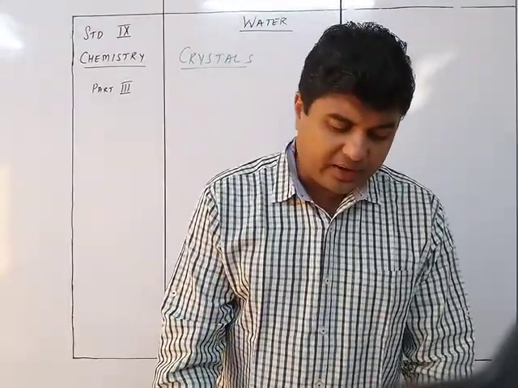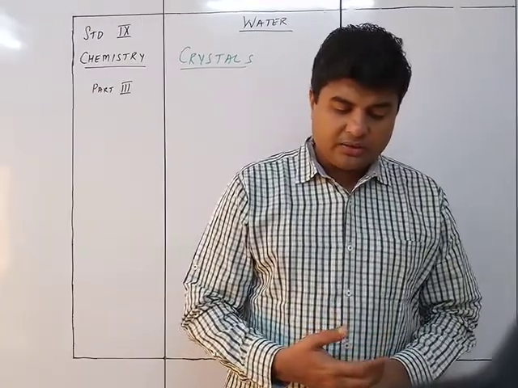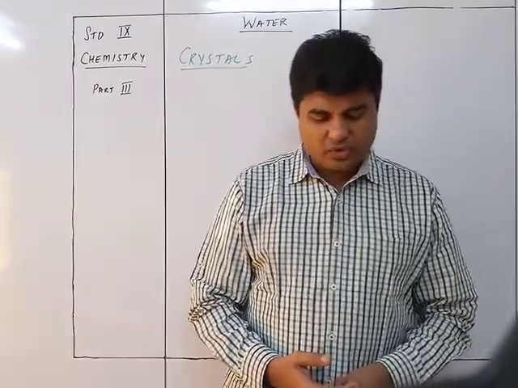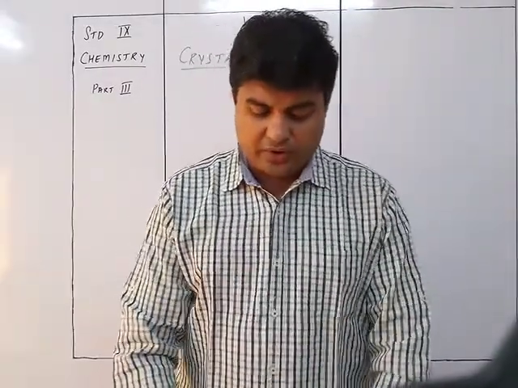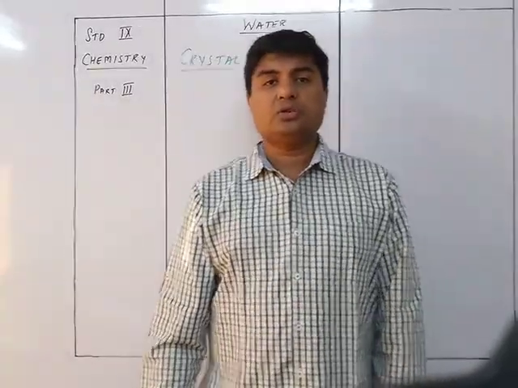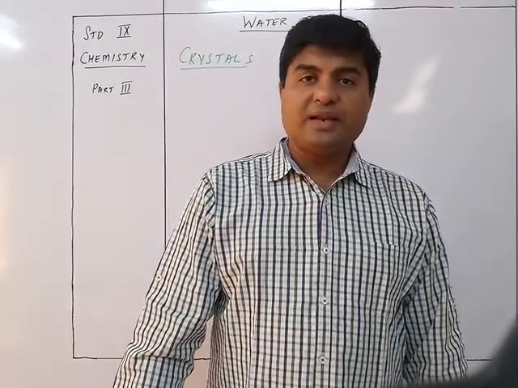The shapes they can normally attain are cubic, rhombic, tetragonal, monoclinic, triclinic or hexagonal. Not so important, but just for your information, these are the different shapes a particular salt would have when it is in a crystalline form.